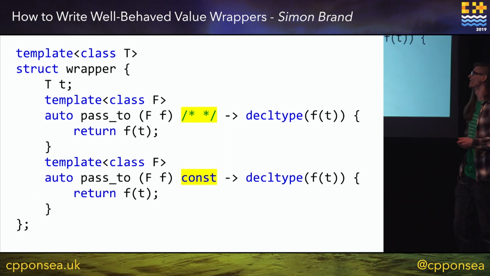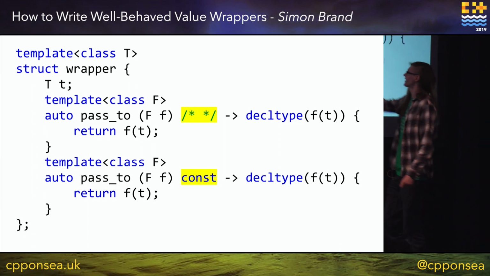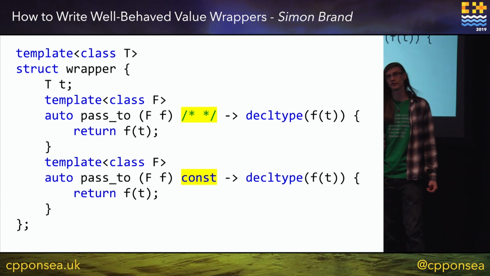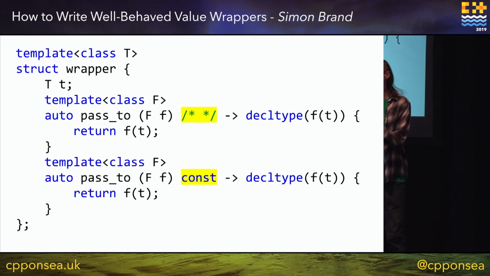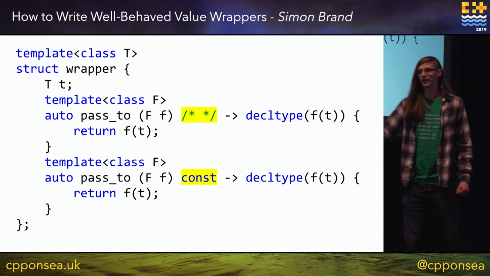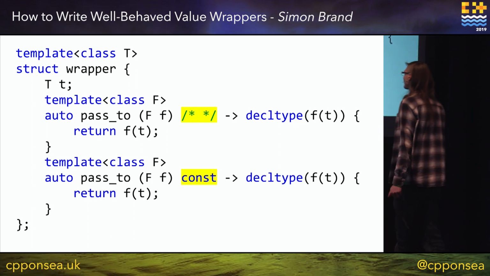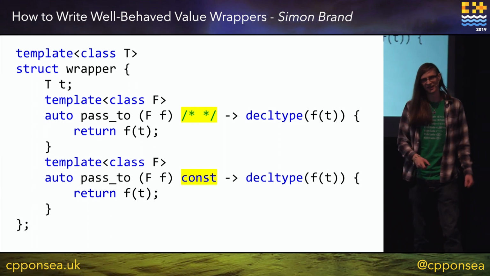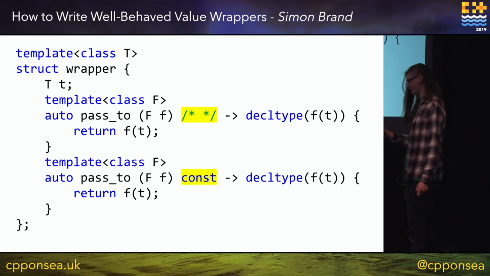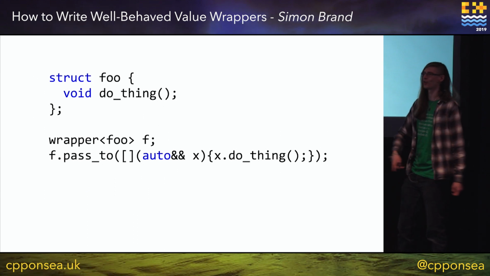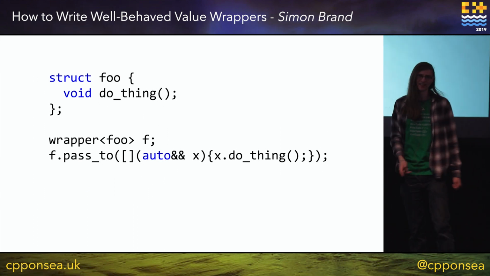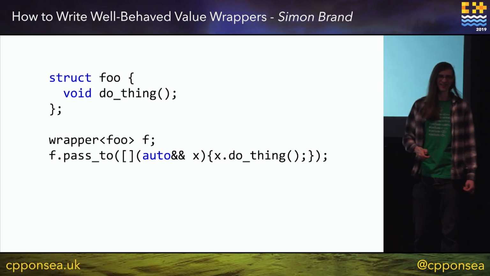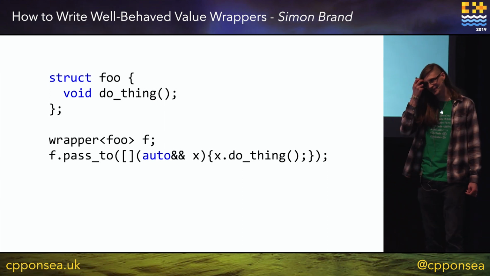And so what actually happens is these function signatures have to be looked at for purposes of overload resolution. So when the compiler is saying, do I call the const version or the non-const version? I don't know yet, I'll check. So the compiler checks this decltype and says, oh yeah, this seems legit. And then it checks the other decltype, which means it has to pass a const foo to this function. And that doesn't compile because our dothing is not const qualified.